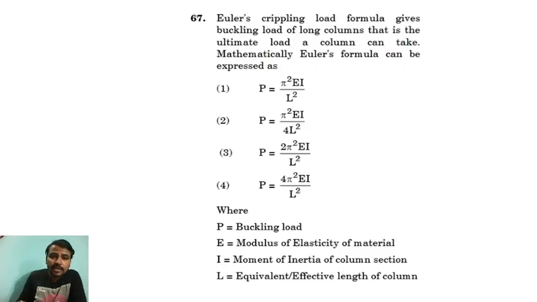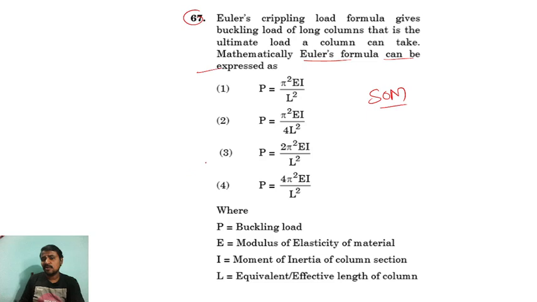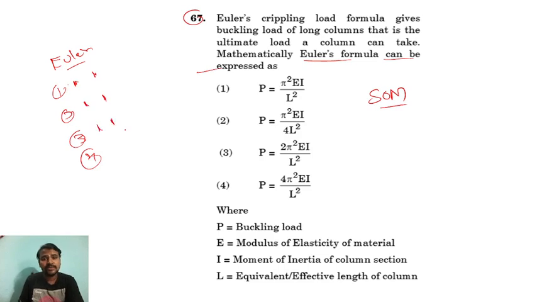Next question. Euler's crippling load formula gives buckling load. This is again strength of material. A column, that is the ultimate load a column can take mathematically. Euler's formula can be expressed as, so what is the Euler's? See, in Euler's formula we have different conditions, four to five conditions. One end fixed and the other end free, one end hinged and the other end fixed, one end hinged and the other end also hinged, right?